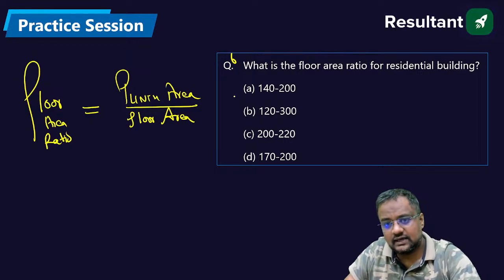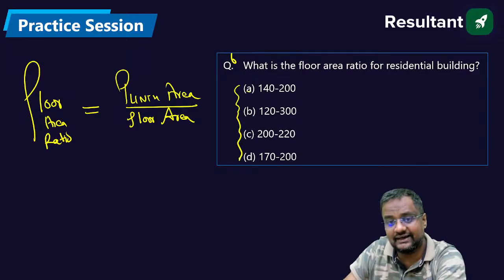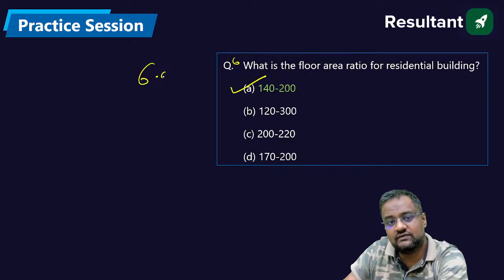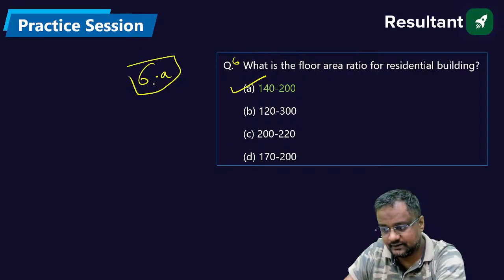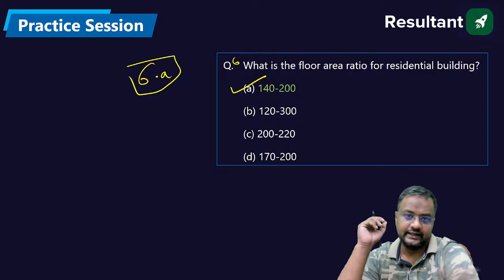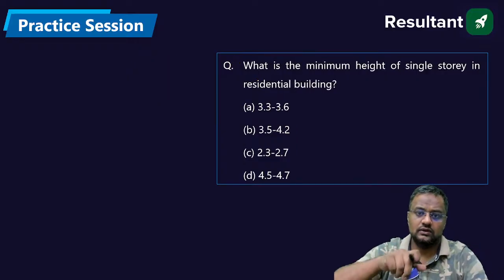Okay, and this value, Arvind, floor area divided by plot area will be less than 1. See the options, all are greater than 1. So this is plinth area upon floor area, and that value is 142, 200. Sixth will be A. Any doubt till here?